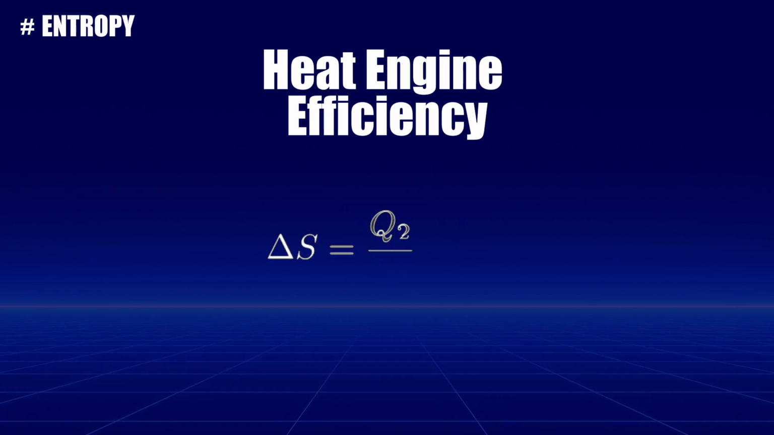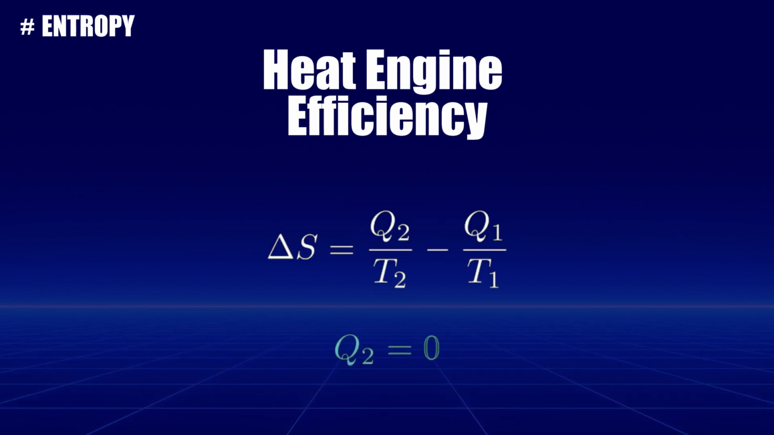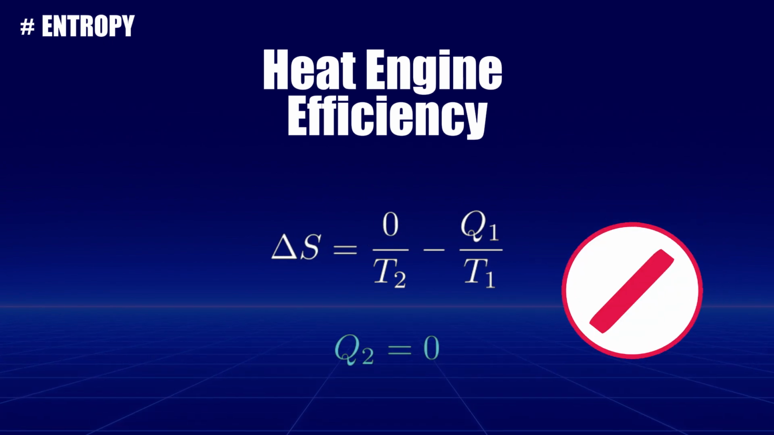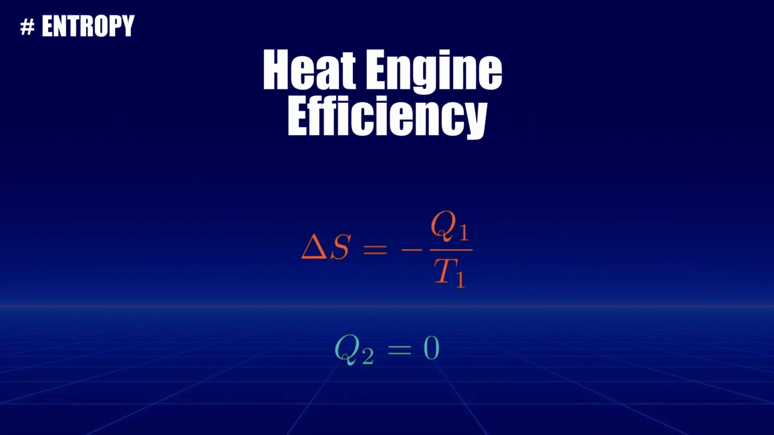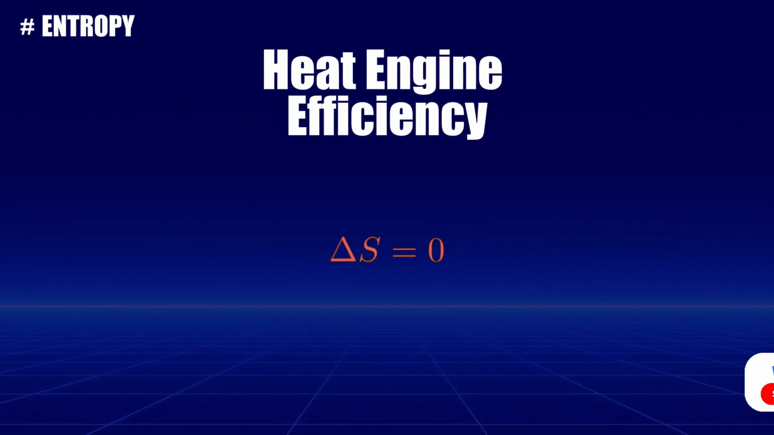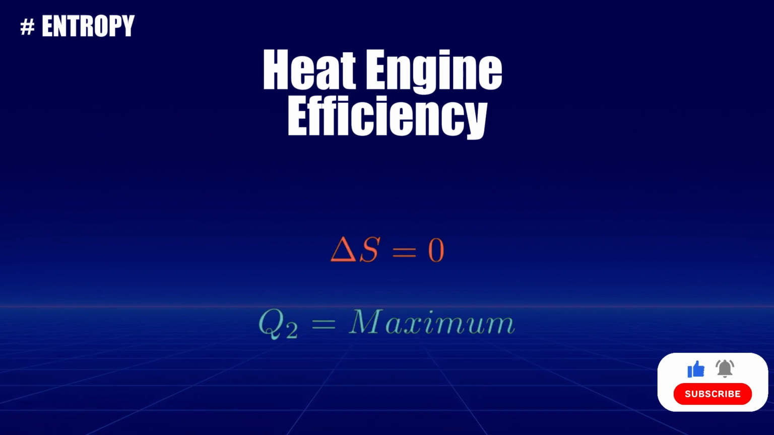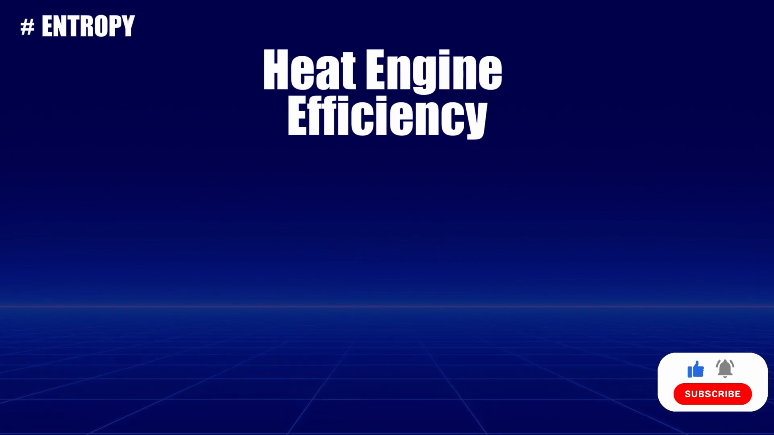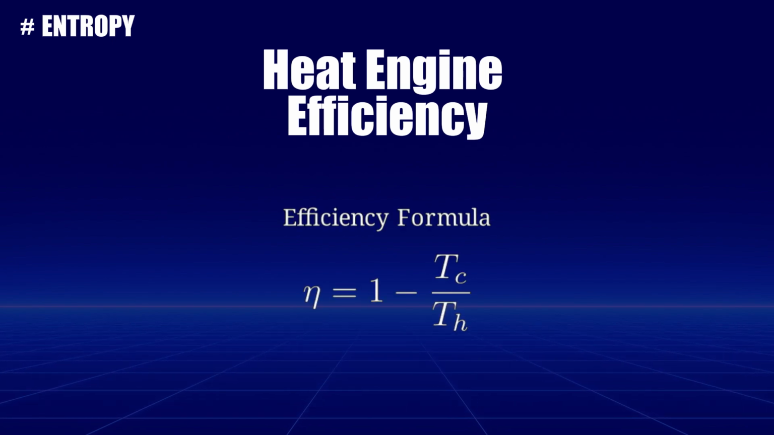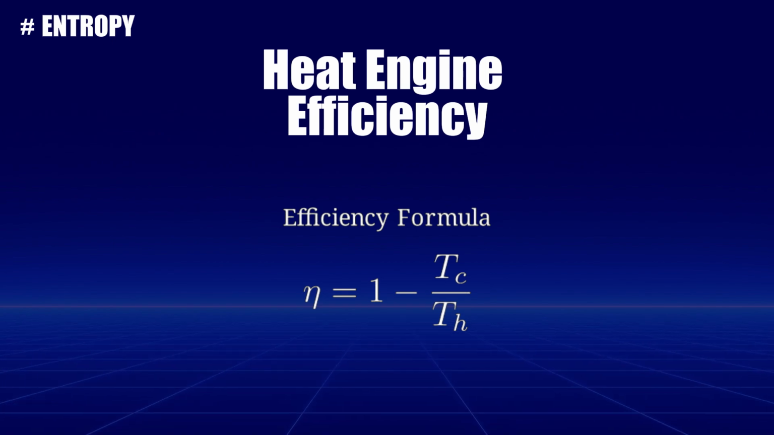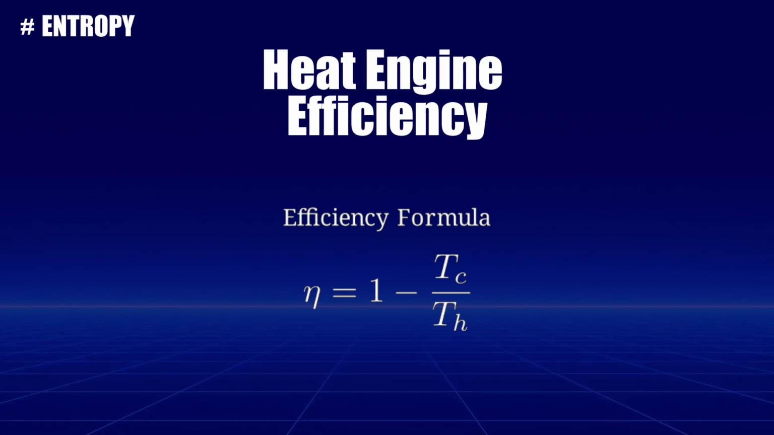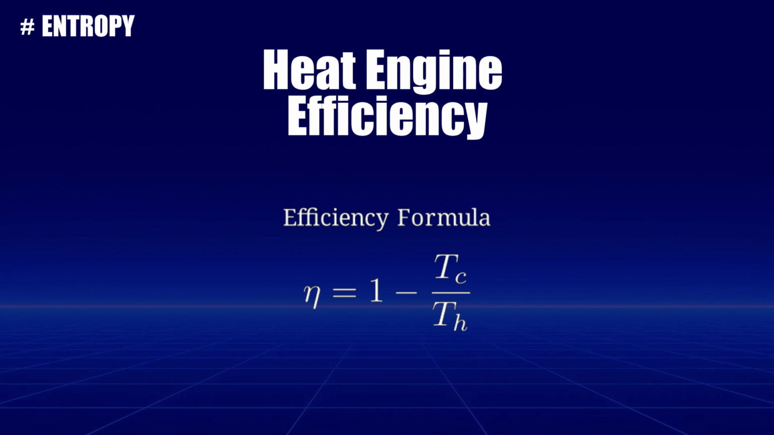However, setting Q2 to 0 would violate the second law of thermodynamics because it results in a negative change in entropy. The maximum value of Q2 occurs when the change of entropy equals 0. Using this condition, we can derive the maximum efficiency formula. This equation tells us the fraction of heat that can be converted into work, with the rest being lost into the colder reservoir. The closer the temperature of the cold reservoir to absolute zero, the more efficient the heat engine can become. But no engine can achieve perfect efficiency due to the second law.